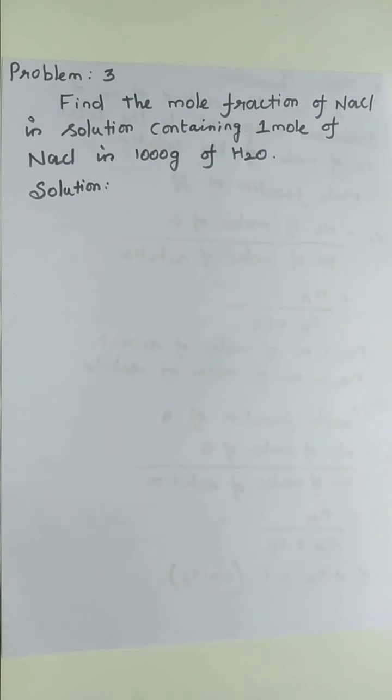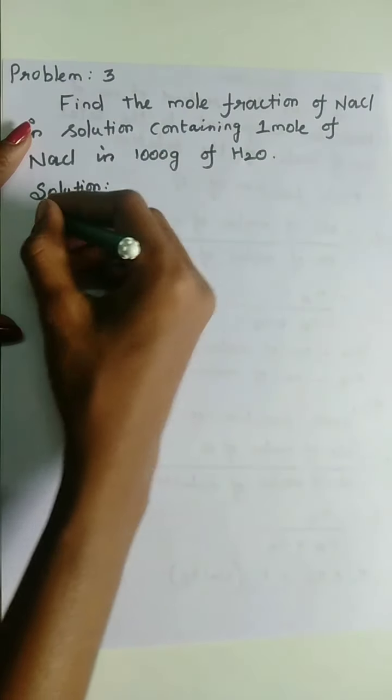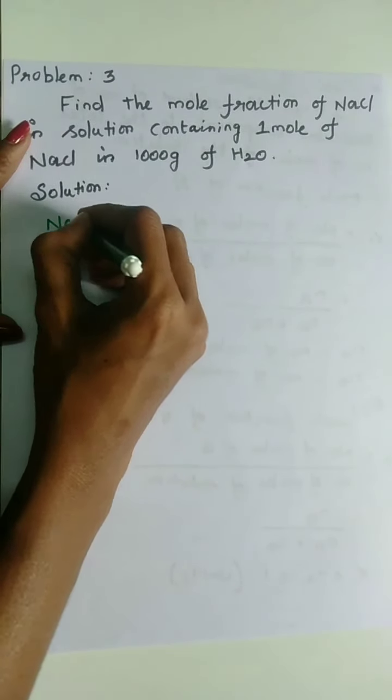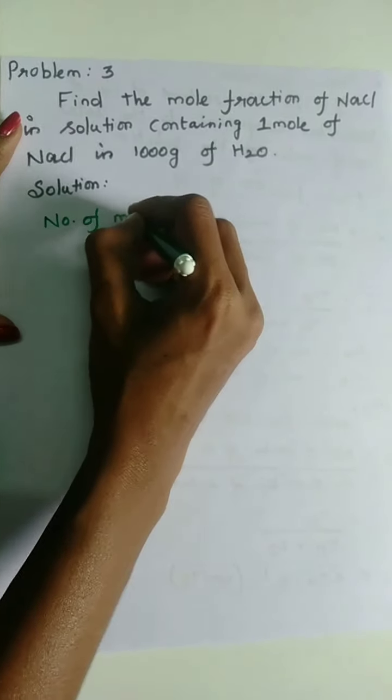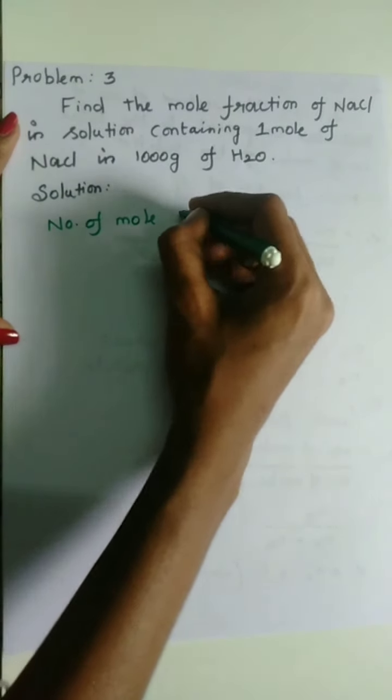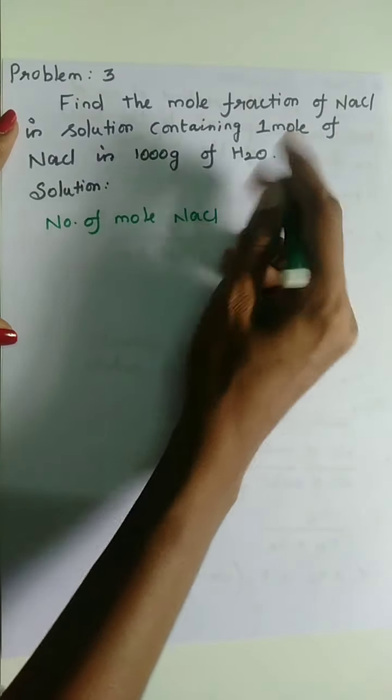So let us discuss this mole fraction with one problem. Here the problem is: find the mole fraction of sodium chloride in a solution containing 1 mole of sodium chloride in 1000 gram of water. So what have they given? Number of moles of NaCl is 1.